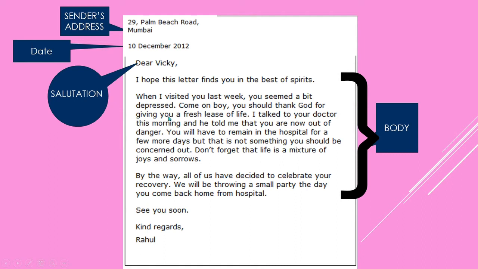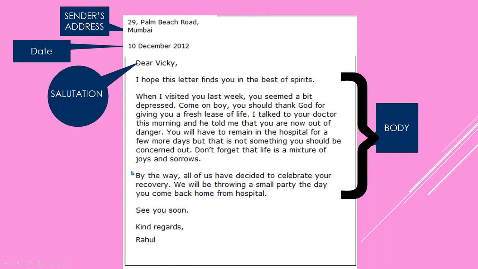The main thing is God has saved you. Your life is saved. And don't forget that life is a mixture of joys and sorrow. So being a friend, he becomes his father, his guide, his teacher, everything. A friend is the combination of all relationships. So he is giving him advice also, a life lesson also, that life is a mixture of joys and sorrow, so we should accept it healthily.